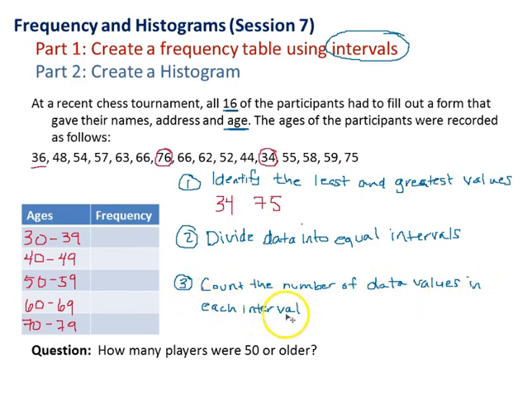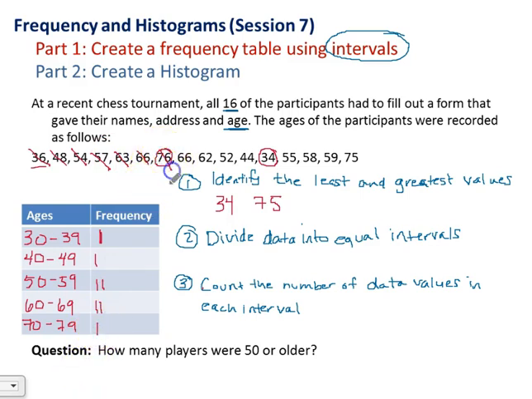Then we're just going to now count the number of data values in each interval. So I'm going to start with my first age here, 36. And so that's going to fall, there's one person in the 30 to 39. Then I go to my next value, 48. I put a tick in the 40 to 49 interval, 54, a tick here. 57 falls in this category as well, or interval, so I put a tick there. Move on to 63. That's going to fall in this interval. And I'm just going to keep on going. So I'm just going to keep on putting ticks.